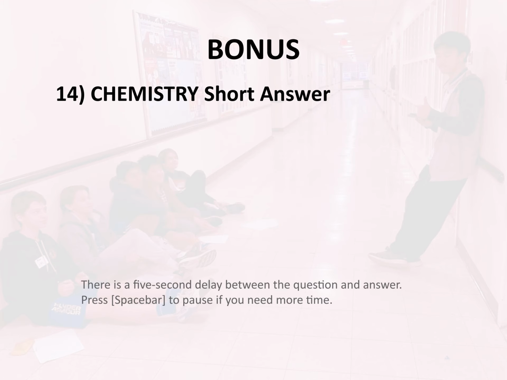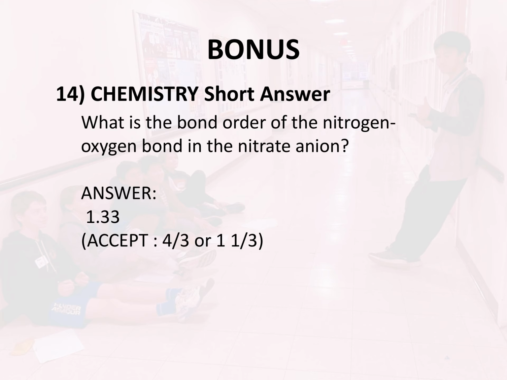Bonus 14. Chemistry. Short answer. What is the bond order of the nitrogen-oxygen bond in the nitrate anion? Answer: 1.33.